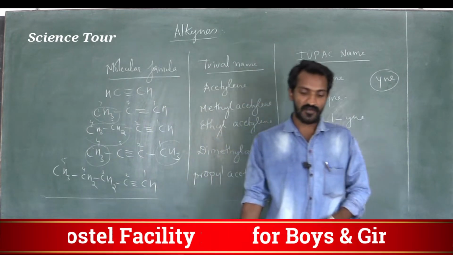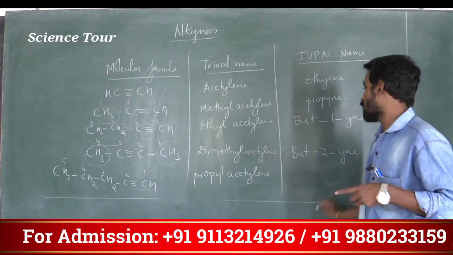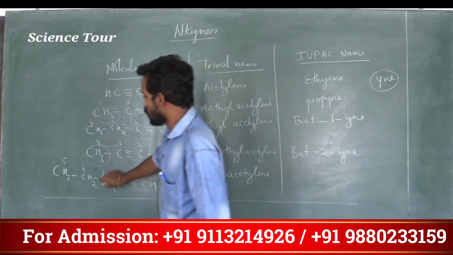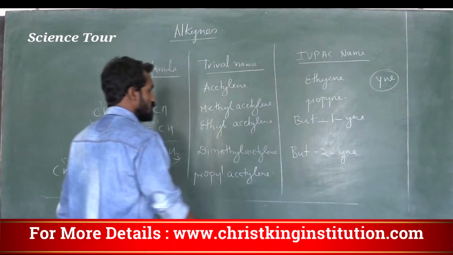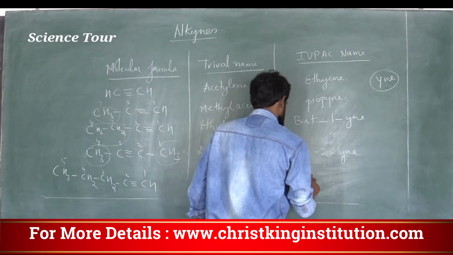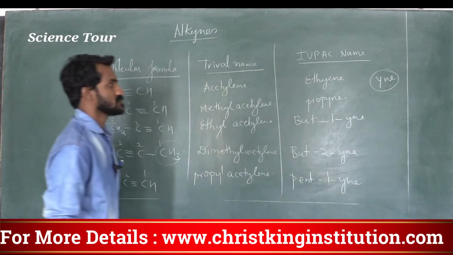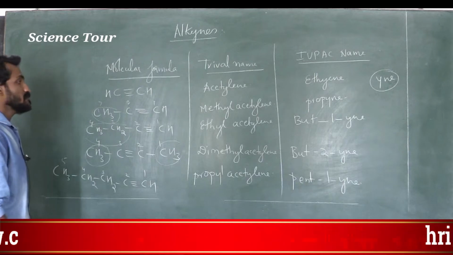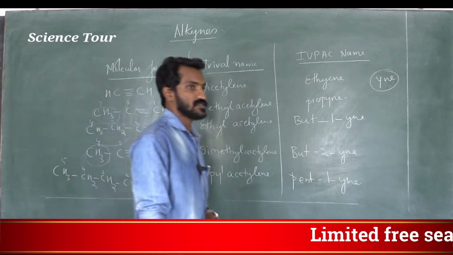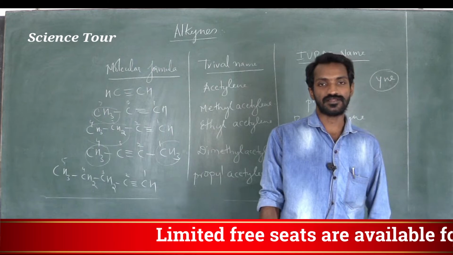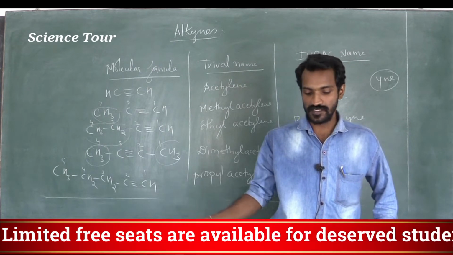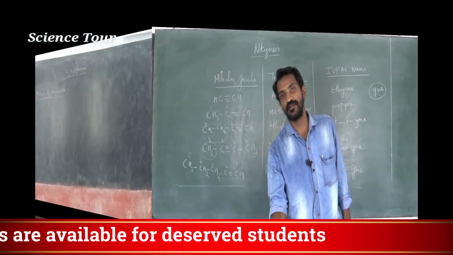The name of this compound is pent-1-yne, because 5 carbon atoms are there and the triple bond is in the first position. That is the naming of alkynes. Please note this down, this is very important.